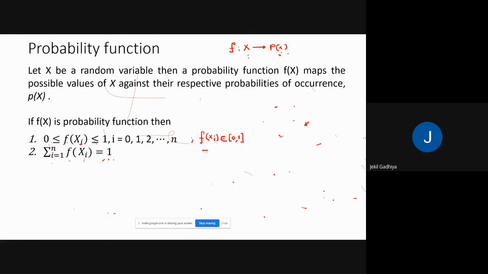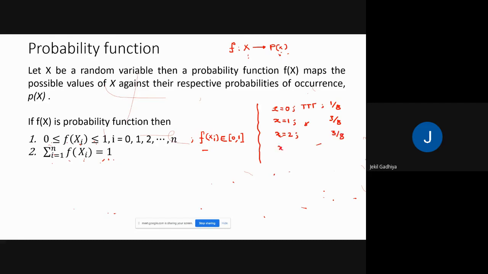Like we discussed in our last slide, for tossing a coin 3 times, we get this kind of output: x equal to 0, then T, and the probability is nothing but 1 by 8. Similarly, for x equal to 1, the probability is 3 by 8. For x equal to 2, the probability is 3 by 8.